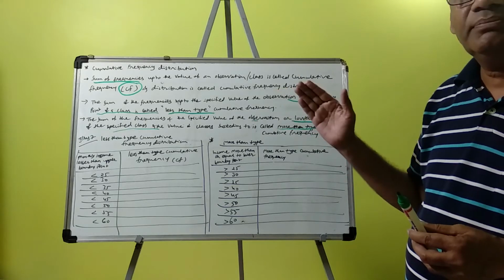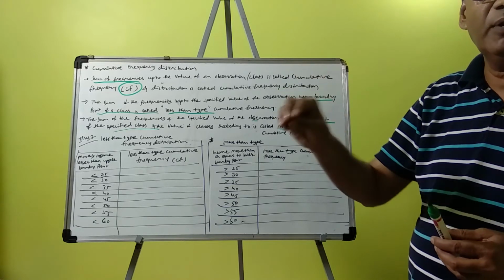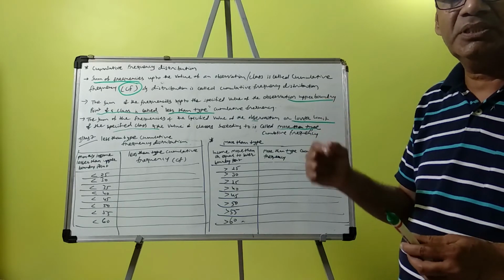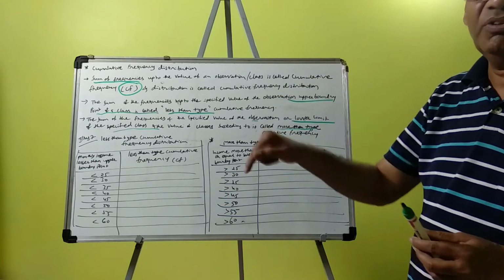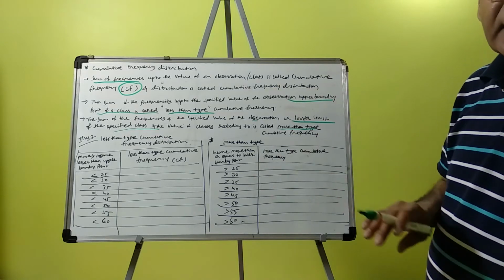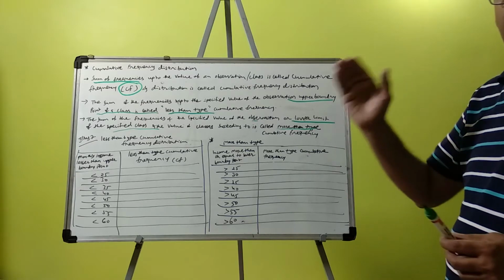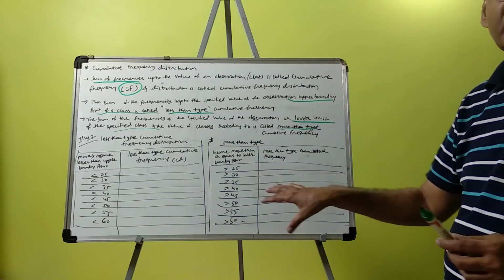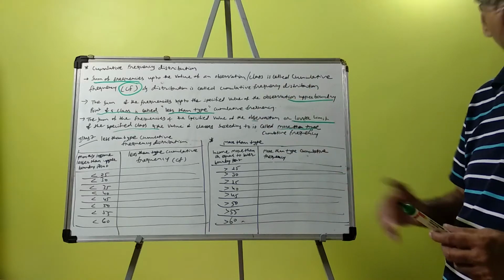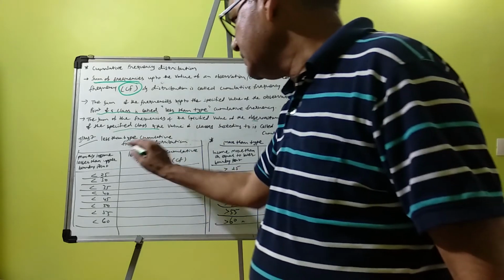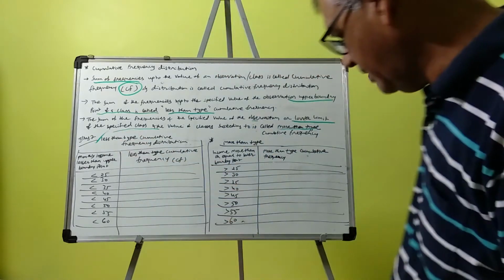Suppose more than 20: more than 20 means 20 to 30, 30 to 40, 40 to 50, 50 to 60, up to the last class, everything we will calculate in more than type. And less than 40 means 0 to 10, 10 to 20, 20 to 30, 30 to 40, everything will be there in less than 40, less than 30, less than 20, like this we can write. Okay, now we can convert less than type and more than type.